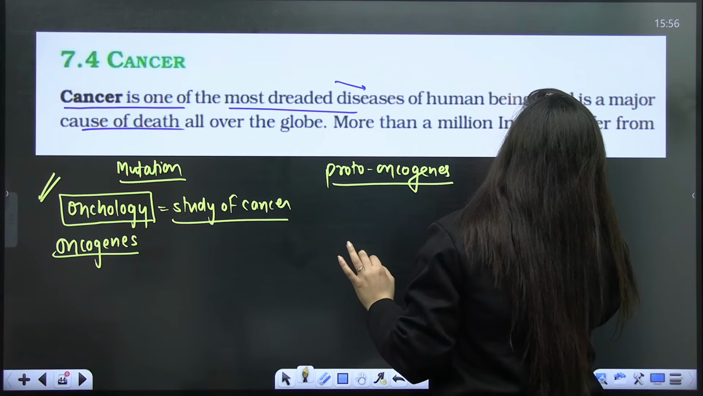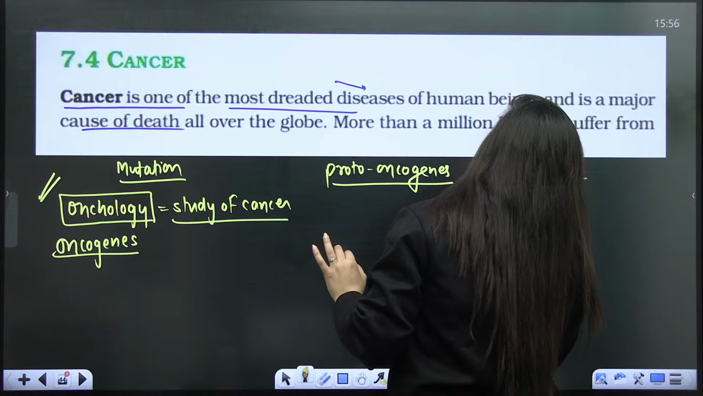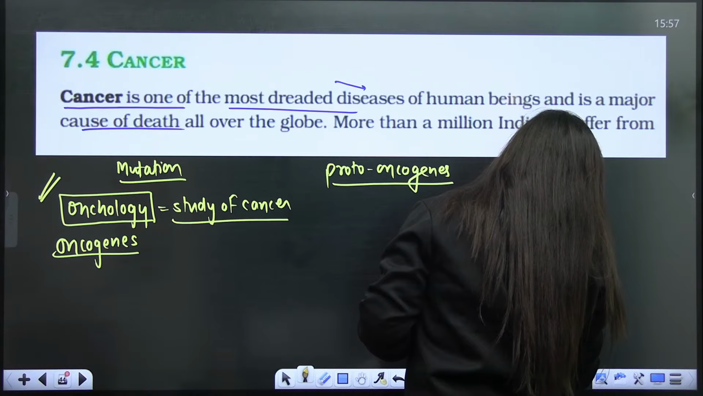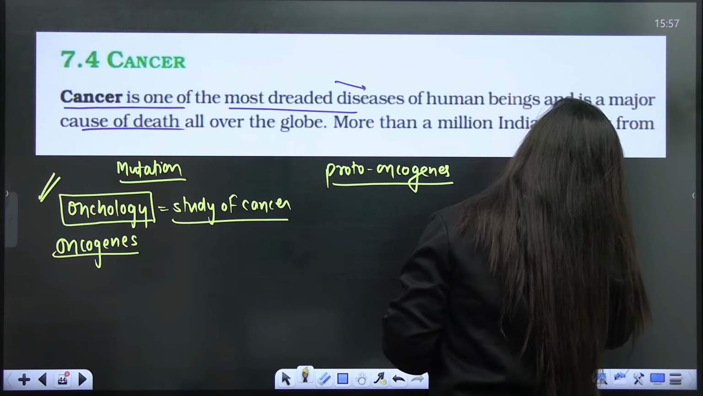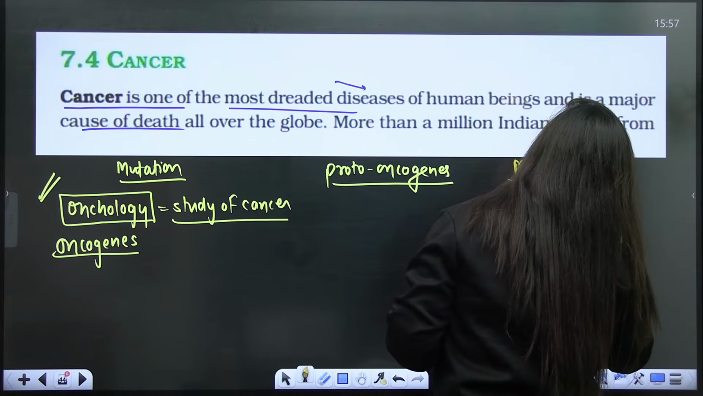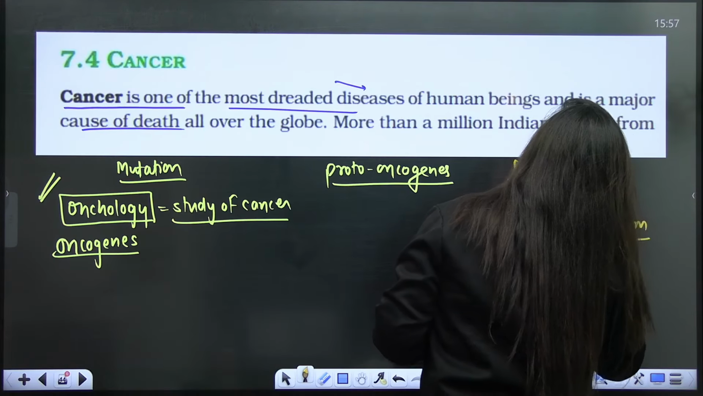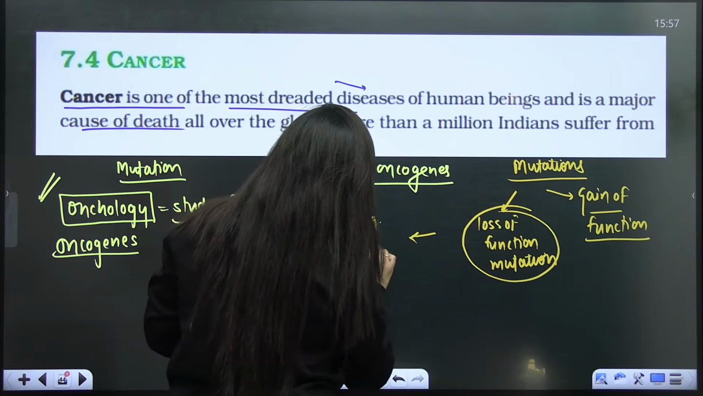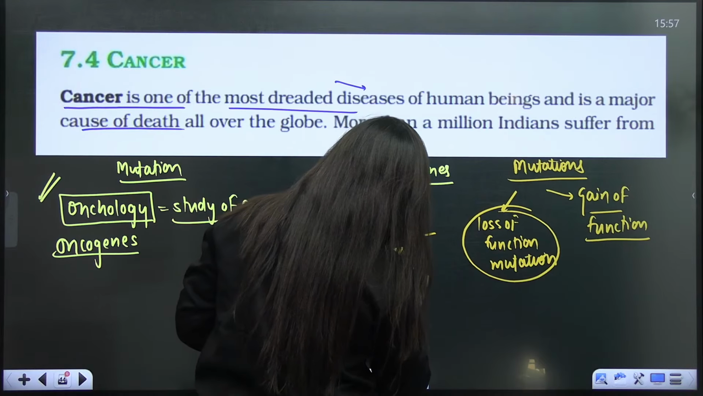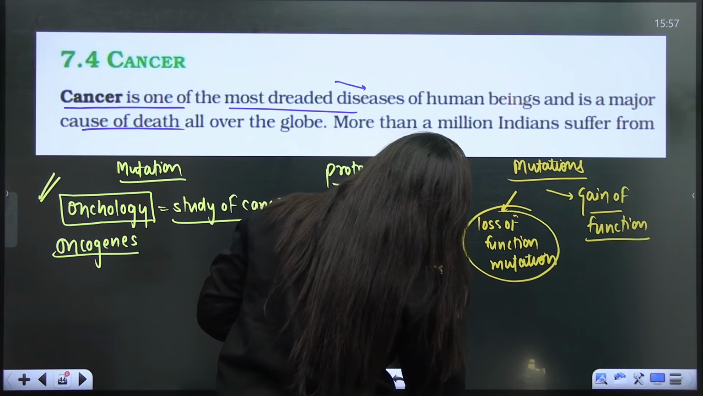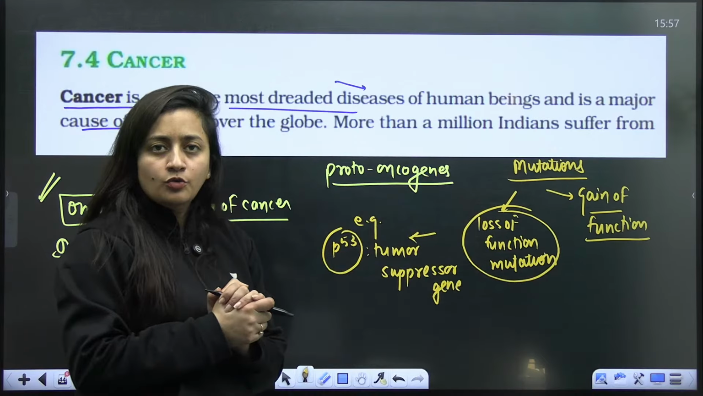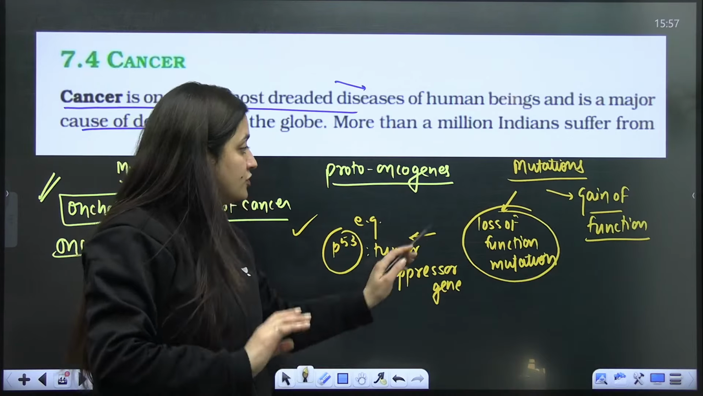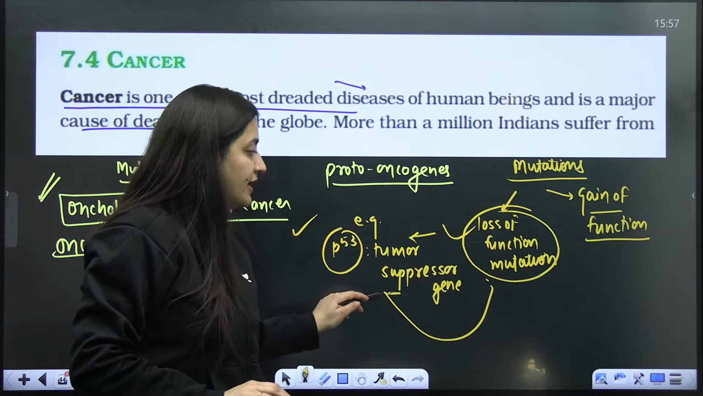There are two types of mutations that we have. One is the loss of function mutation that can cause cancer. One is the gain of function mutation. So for loss of function mutation, for example, we have the P53 gene. It is actually a tumor suppressor gene. I'm giving you one example here. Its role is to suppress the tumor. Let's suppose if it doesn't work, if because of mutation it is not working, that means loss of function mutation. If it is not working, it can cause the cancer.